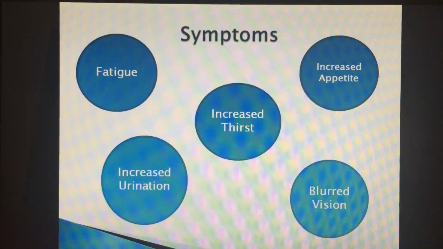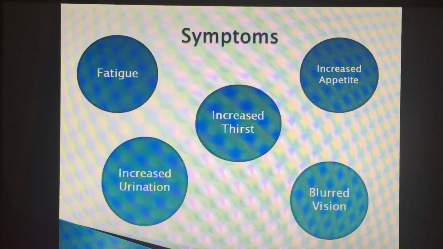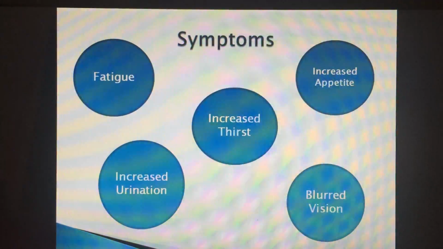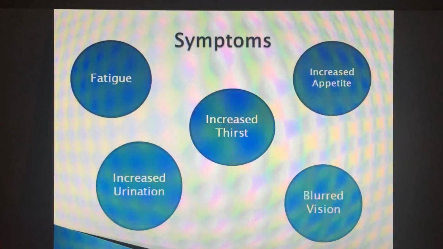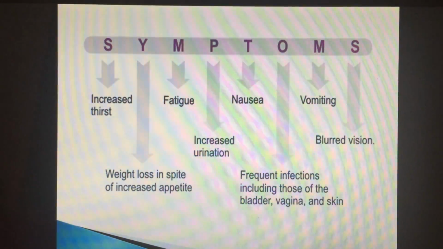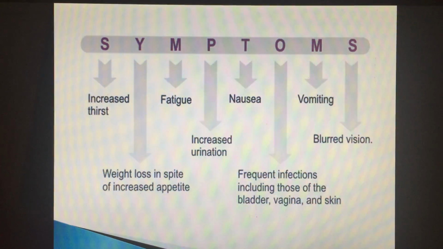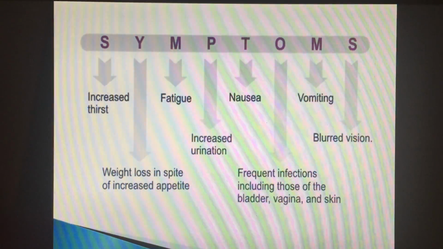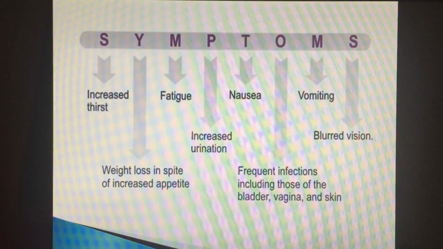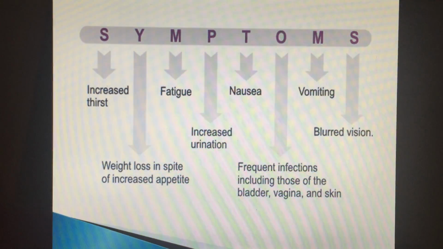Some symptoms include fatigue, increased urination, increased thirst, increased appetite, and blurred vision. Other symptoms include nausea, vomiting, weight loss in spite of increased appetite, and frequent infections including those of the bladder, vagina, and skin.